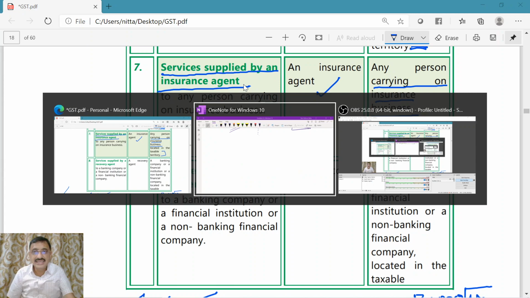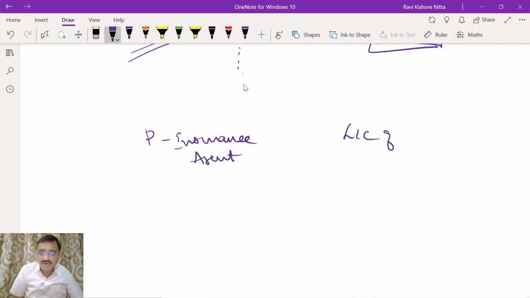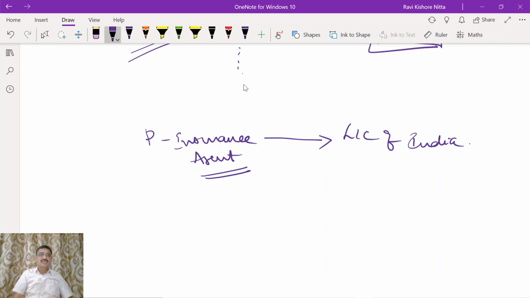Now we will take an example. Let us say Mr. P is an insurance agent with LIC of India. Now here the insurance agent will be supplying service to the LIC of India. What will this person do?